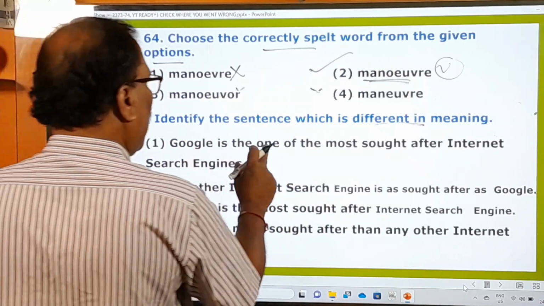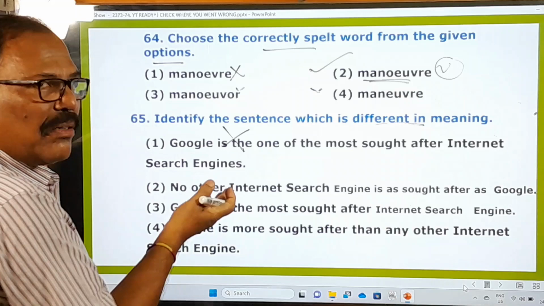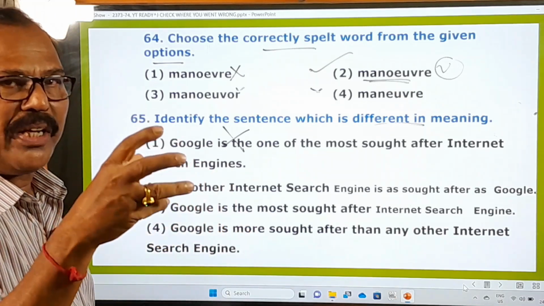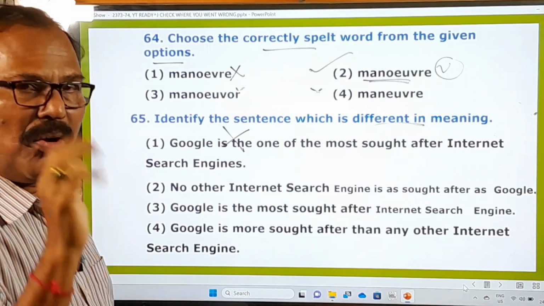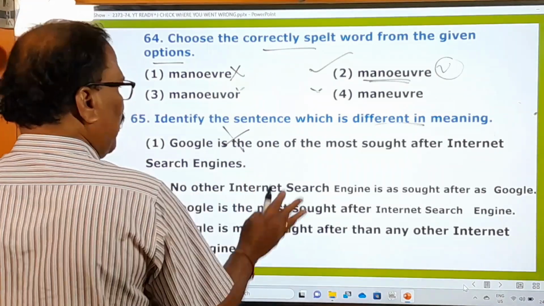Google is the... So what's that typographical mistake? This is given in your question paper. In your question paper, I have come across 2 or 3 typographical mistakes also, and that's why I don't want to do anything with that. I have written as it is.